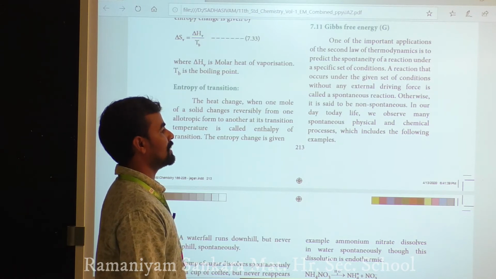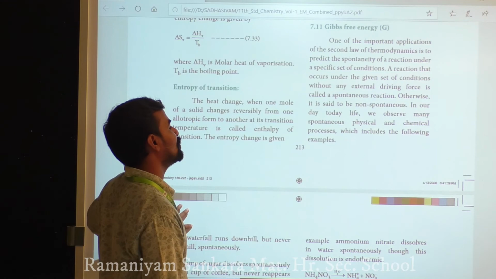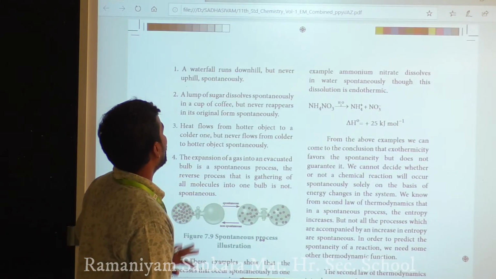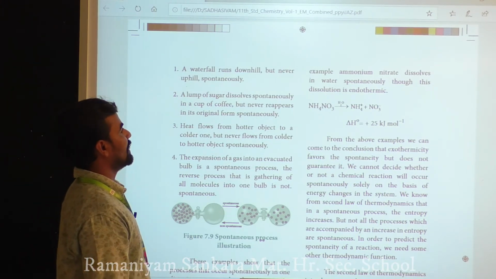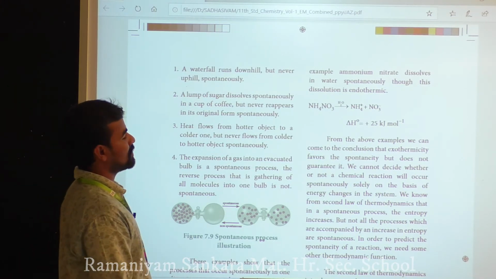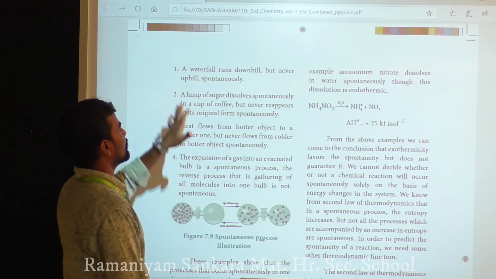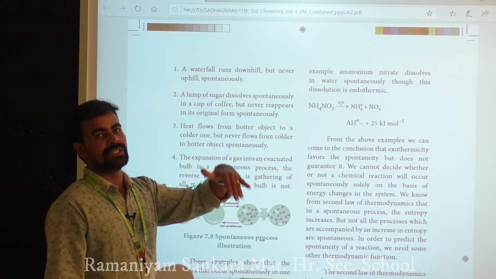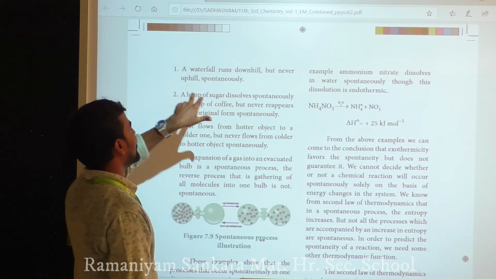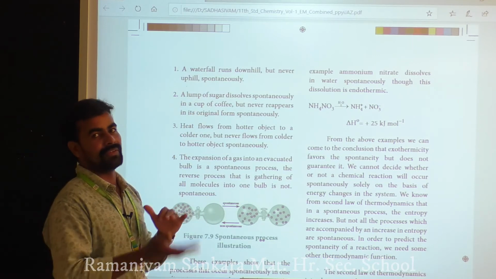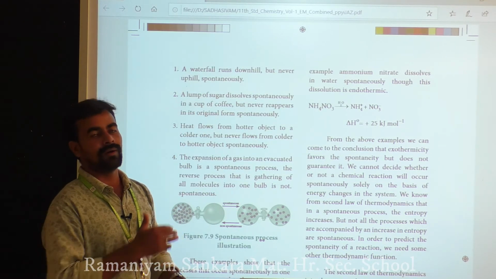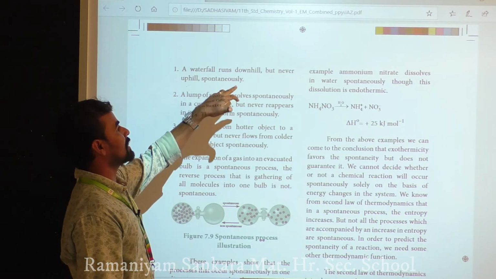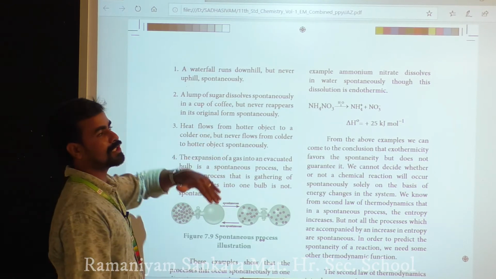In our day-to-day life we observe many spontaneous physical and chemical processes, which include the following examples. First, a waterfall runs downhill but never uphill spontaneously. It goes from top to bottom, not from bottom to top.